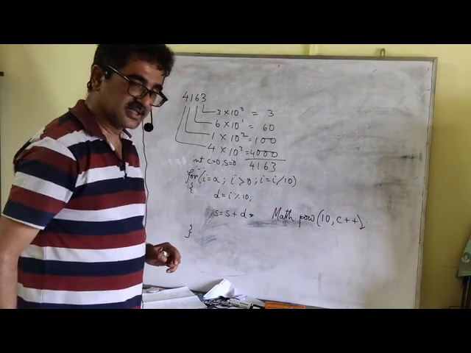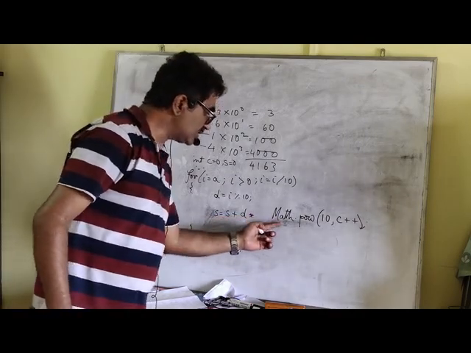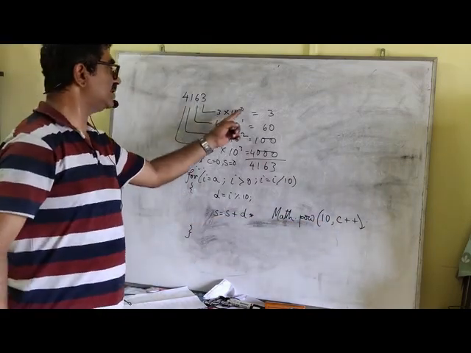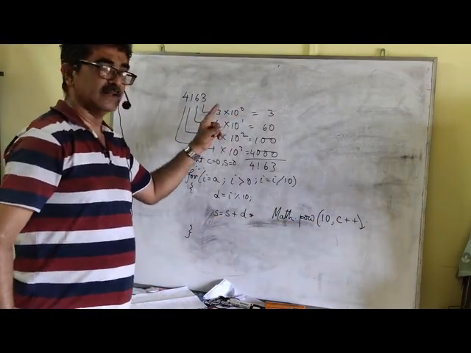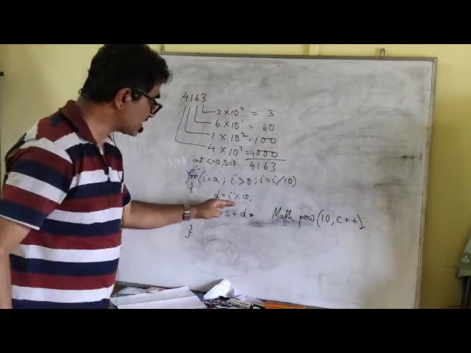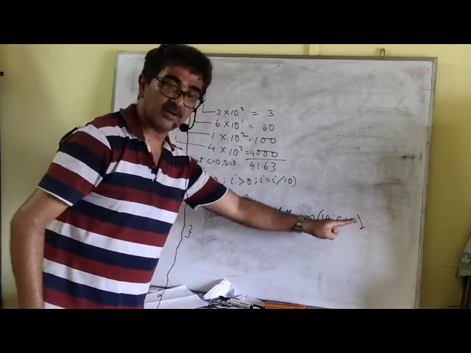So d is the extracted digit, so obviously it will be initially the last digit. So that extracted digit into Math.pow 10 to the power c, where c is initially 0. So 10 to the power 0 is 1. So 3 into 1, it's going to multiply, and the value of c became 1. So next time when you extract the next digit, the second last digit, that will be multiplied with 10 to the power of 1.